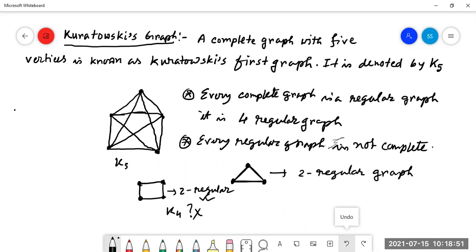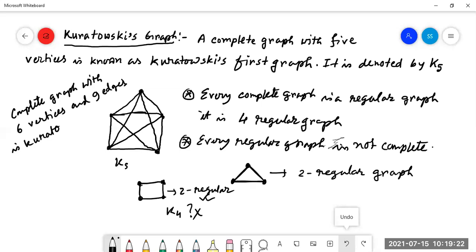And the complete graph with 6 vertices and 9 edges is Kuratowski's second graph.